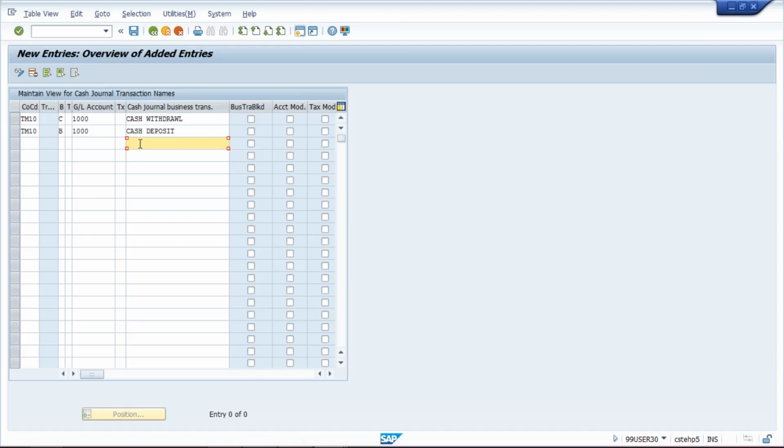And then once again give your company code, and the third transaction type is cash purchase.